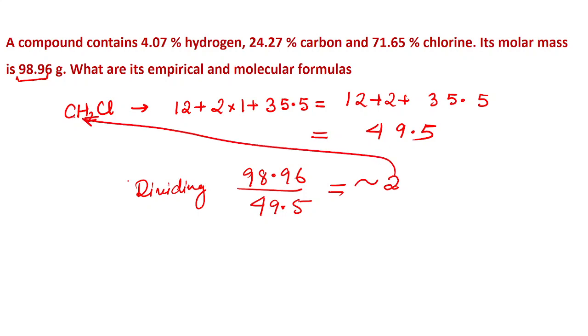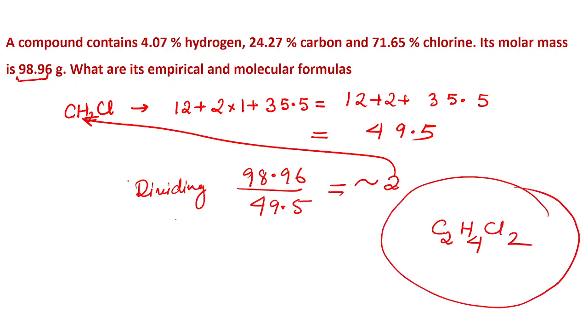Here carbon was 1, when you multiply it you will get 2, so it becomes C2. In case of hydrogen it was already 2 in the empirical formula, when you multiply by 2 you will get 4, and with chlorine you will get Cl2. So this is your molecular formula, C2H4Cl2, and this is your empirical formula, CH2Cl.